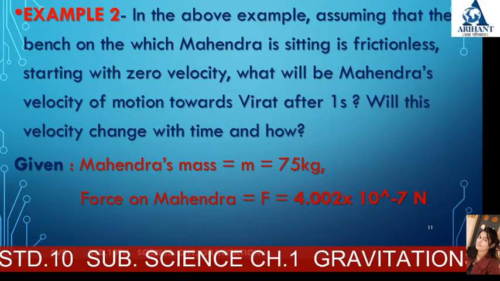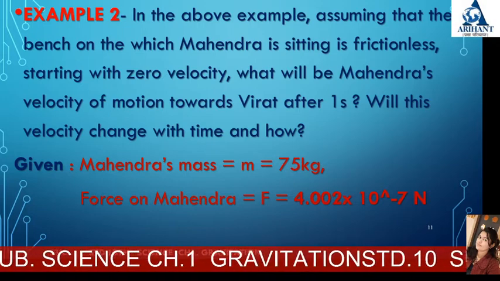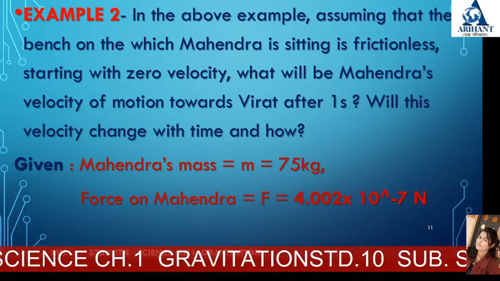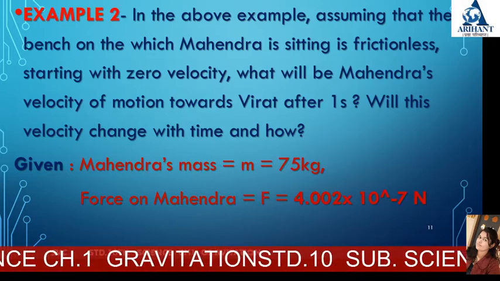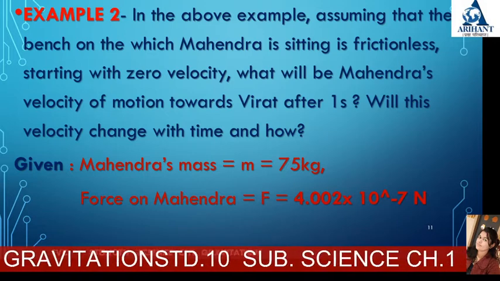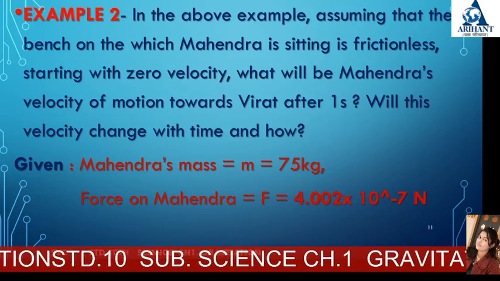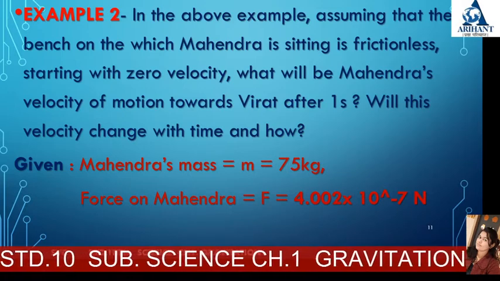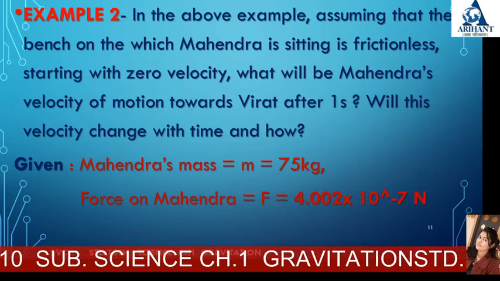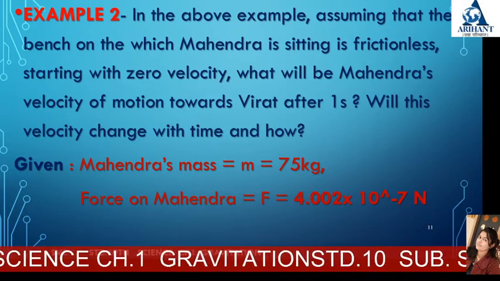The given values first. Given is what? Mahindra's mass, which is already given in the first example. Mahindra's mass is m is equal to 75 kg. Force on Mahindra is F, which we calculated in the first example, that is F is equal to 4.002 into 10 raised to minus 7 Newton.